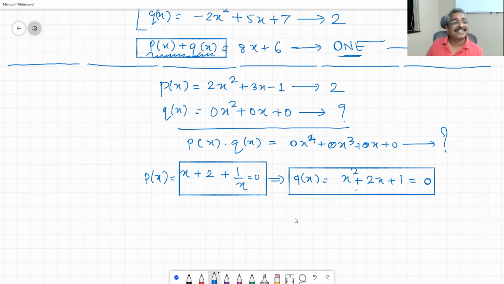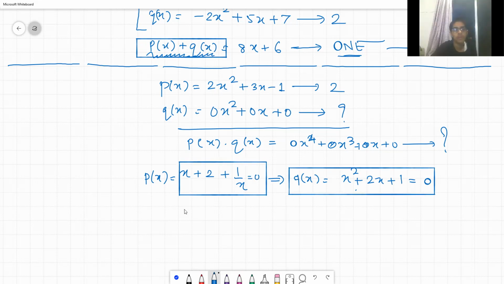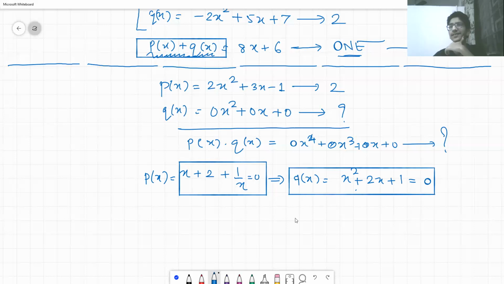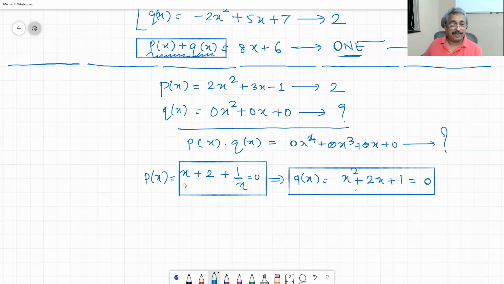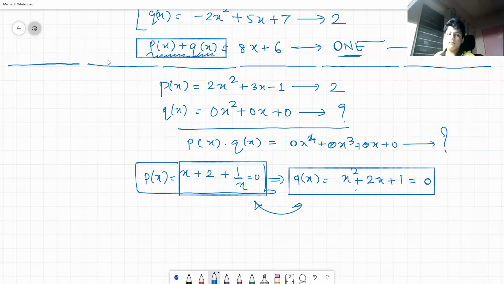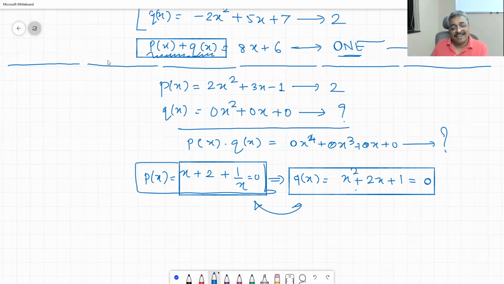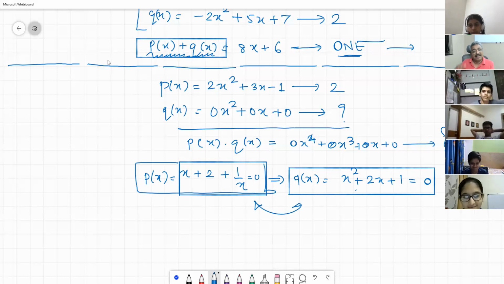Are they different or are they same? Sir, they're the same. Sir, if the px is equal to 0, then it is a polynomial. So I have to say it is equal to 0, then it is polynomial. So now if whatever I am writing here, p of x is equal to 0 up to this, and q of x, are these two polynomials? Equal to 0. I have mentioned in both, then polynomials now.